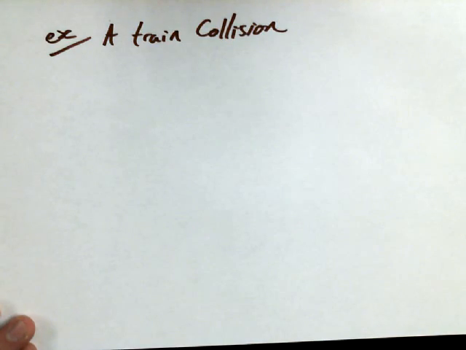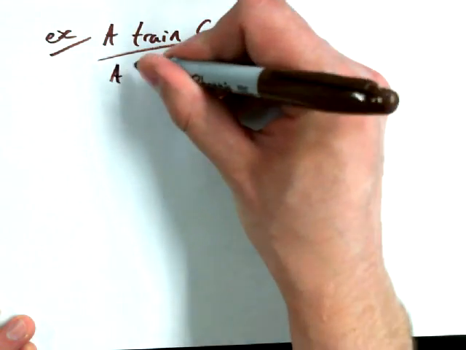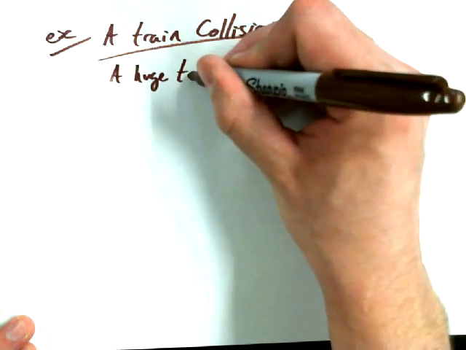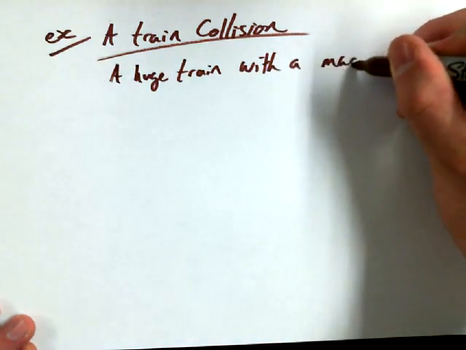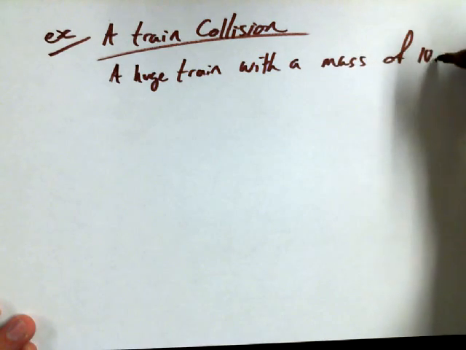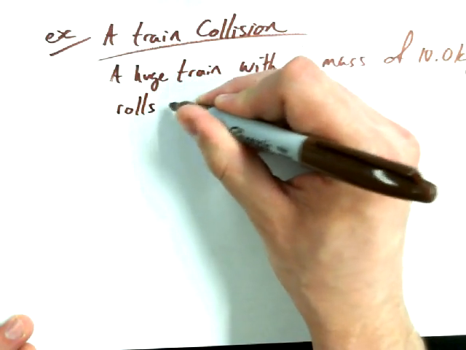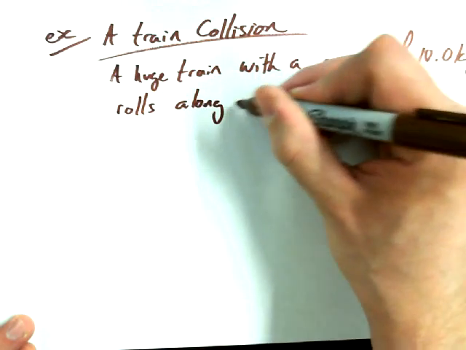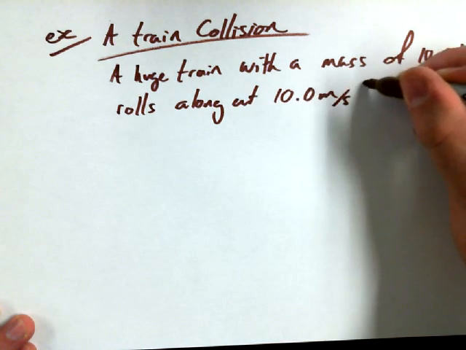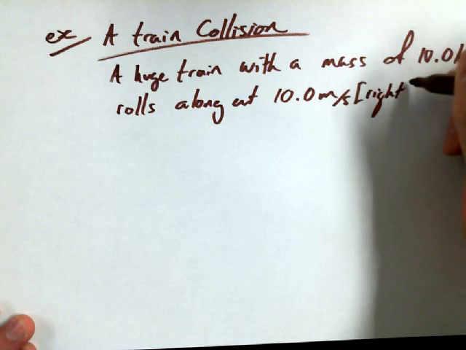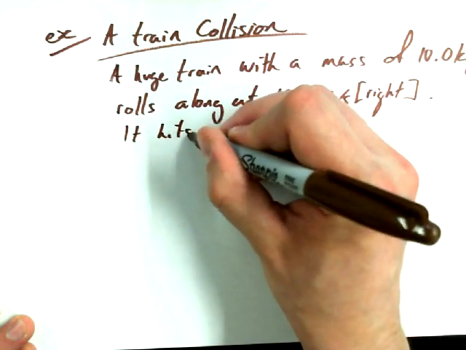A train collision. A huge train with a mass of 10.0 kilograms rolls along at 10.0 meters per second to the right. It hits a little train.